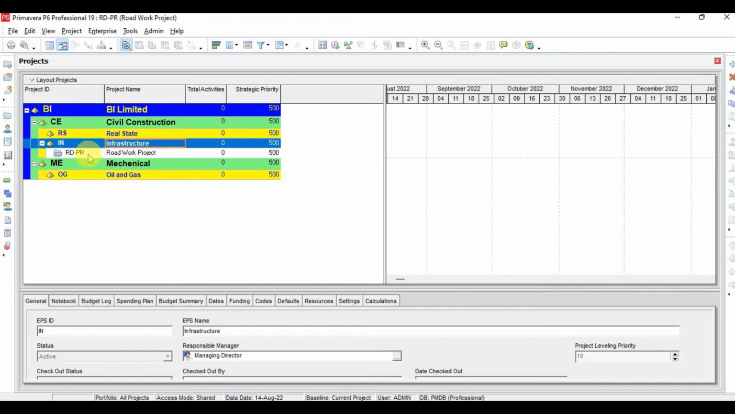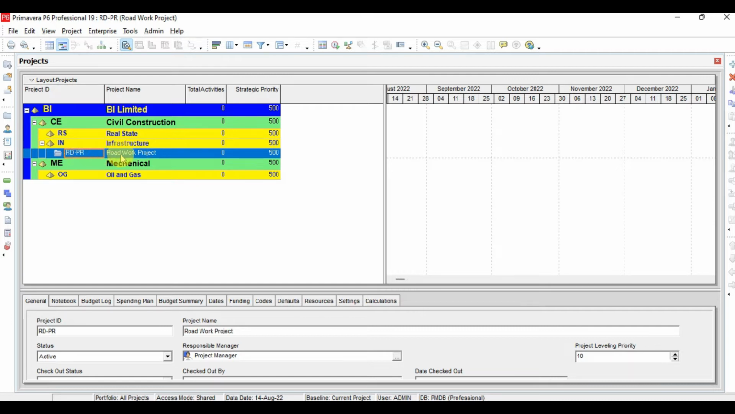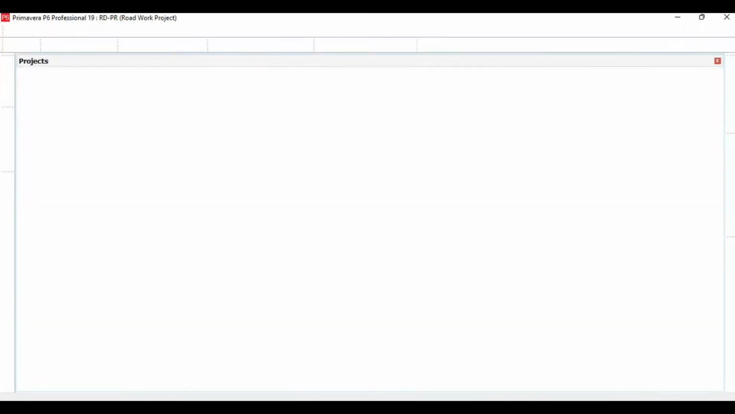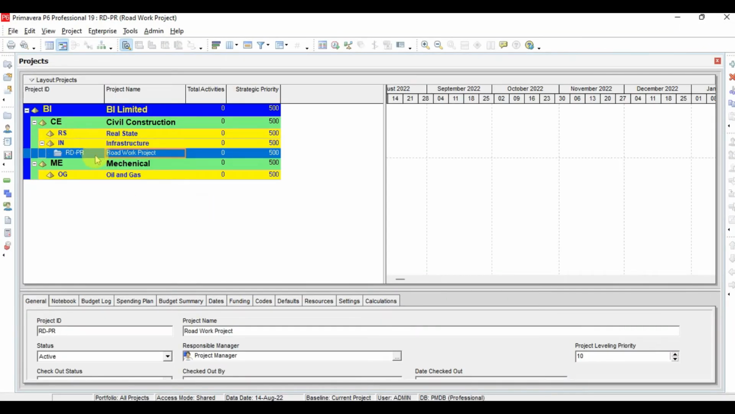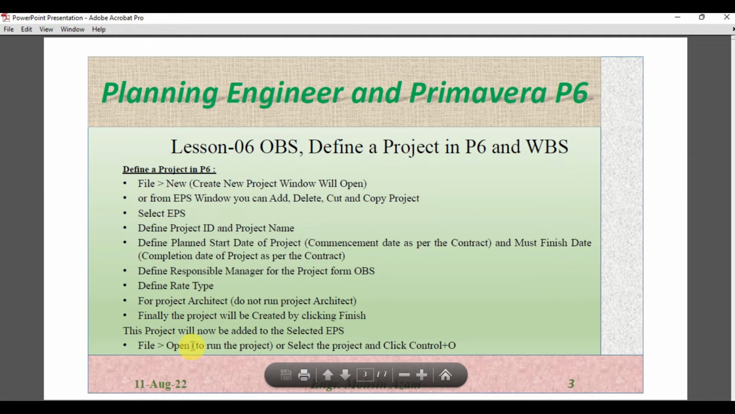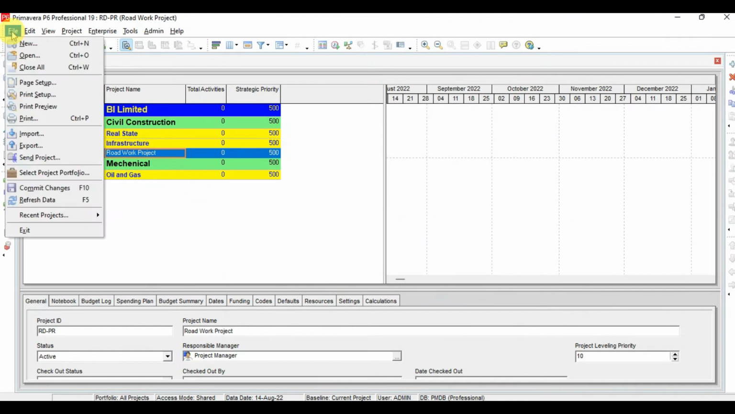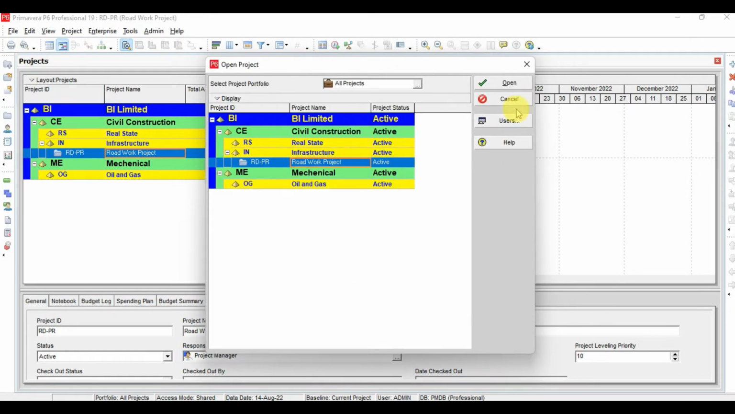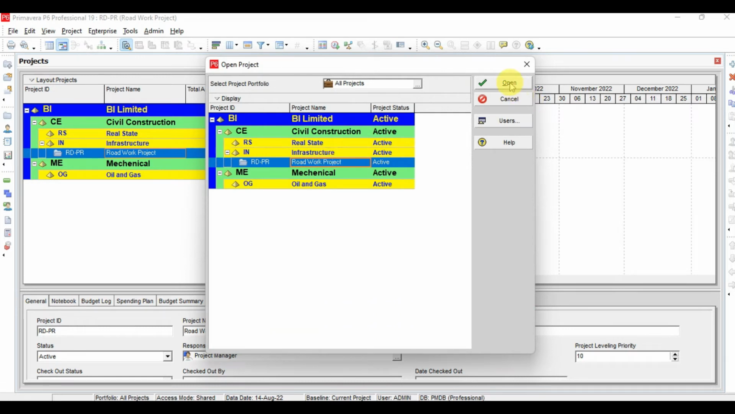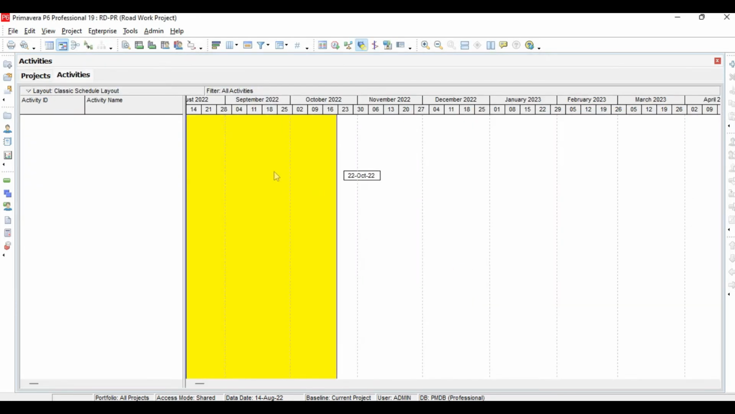See, now this is the project symbol and this is created under the infrastructure division. The project ID was RD, and this is road work project. This project will now be added to the selected EPS, which we witness here, that now we have a project inside the infrastructure division of our organization. Okay, file, open to run the project, or select the project and click open. So now from the file you can go to open and you can select the project and click open, or just by selecting the project and pressing Ctrl O. Now see, this project is now open.